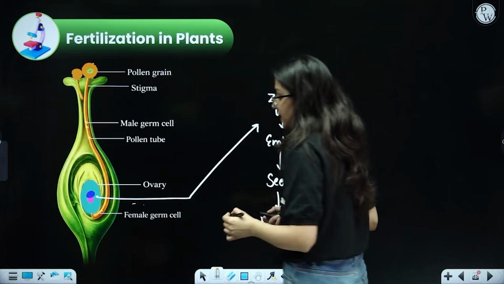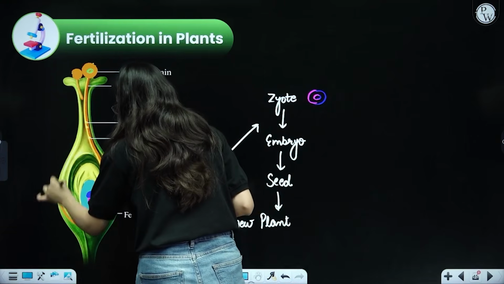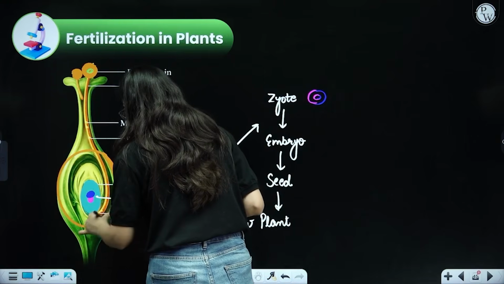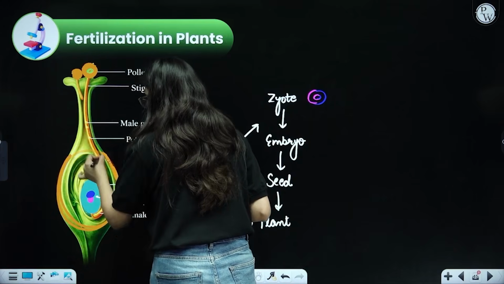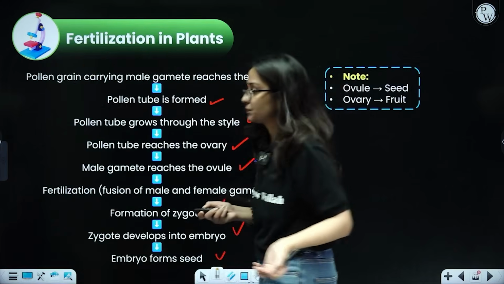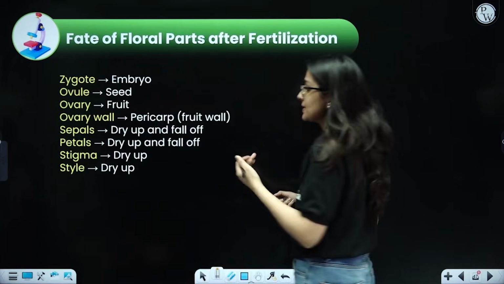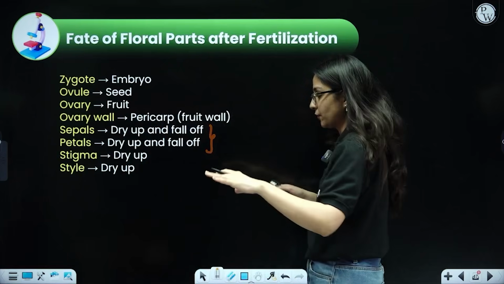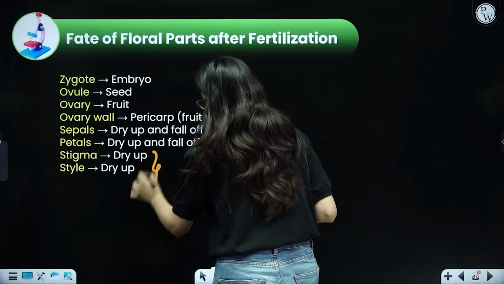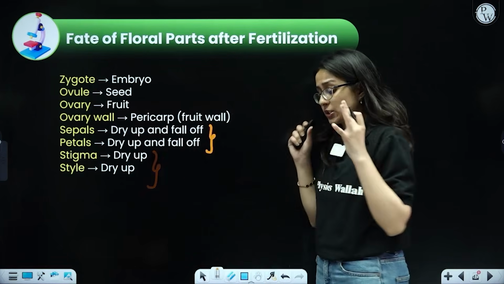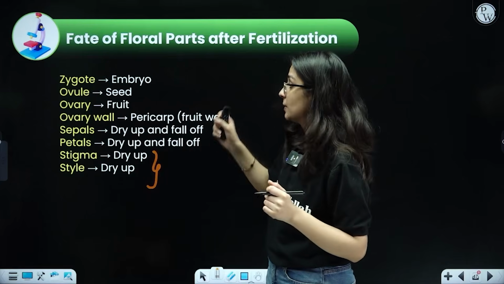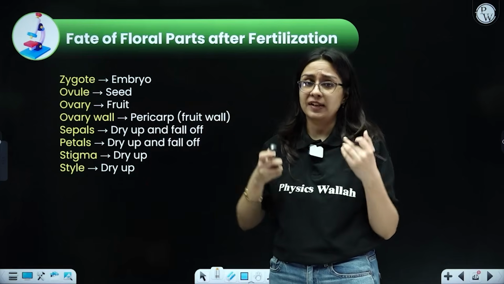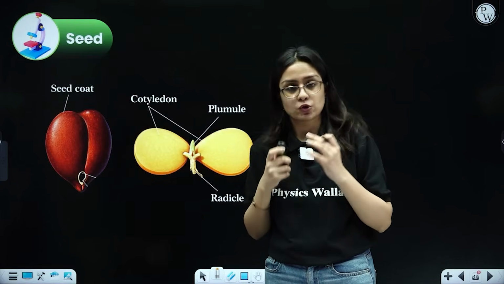Ovary wall is actually forming the fruit wall. Again, see, this is the ovary, so ovary is going to form the fruit. And then what will the ovary wall do? Beta, this will form the fruit wall. As simple as that. Now, talking about sepals and petals, both of them will dry up and fall, and then stigma and style will also dry up. So the main storage purposes will be taking place inside the fruit, which is also very fleshy and has a good amount of sugar content.